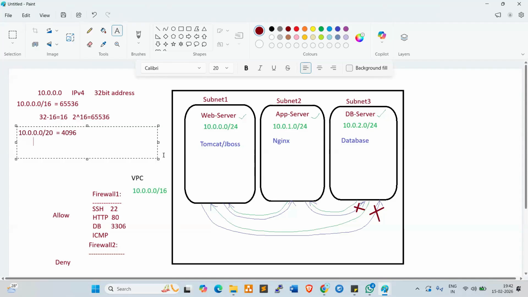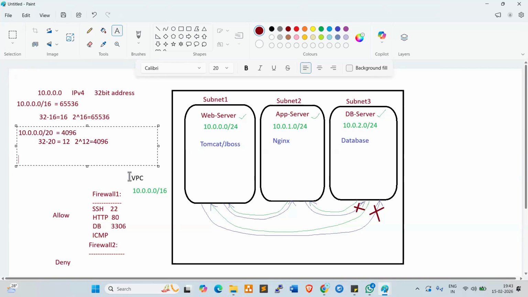Now 32 minus 20 equals 12, right? Now 2 to the power of 12 equals 4,096.